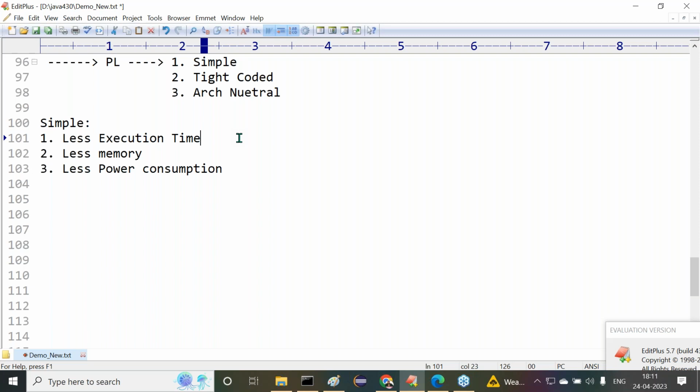When it takes more execution time, the performance of the remote controller is reduced. When the performance of the remote controller is reduced, automatically the end user will not be satisfied with our product. Whatever remote controller product I have taken, I'm not satisfied with it. In the next attempt, if I want to take any remote controller, I will not take this particular one. I will buy some other remote controller.